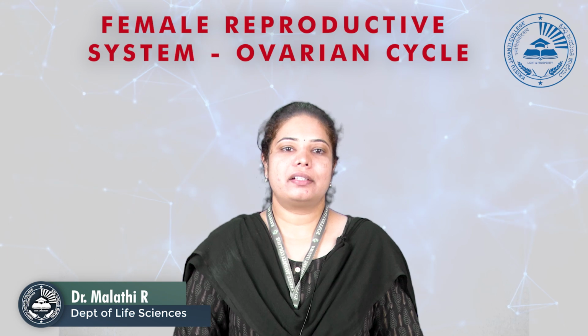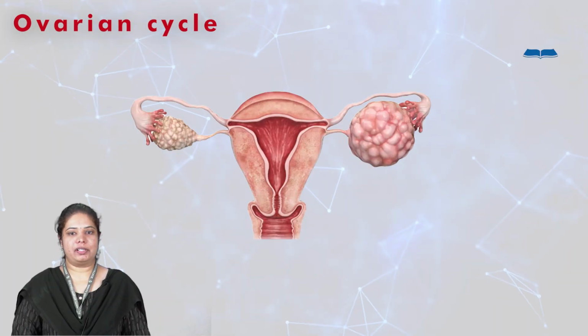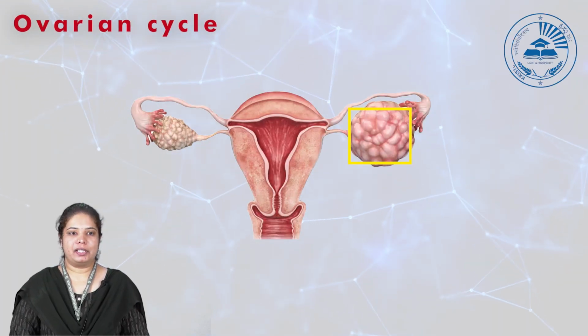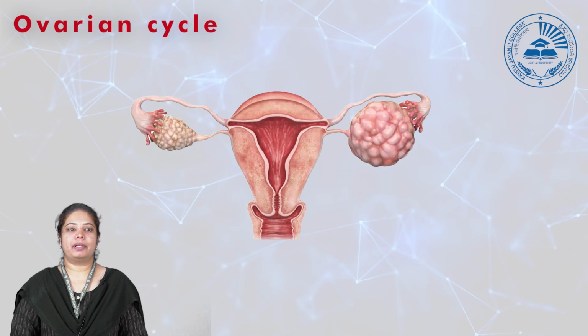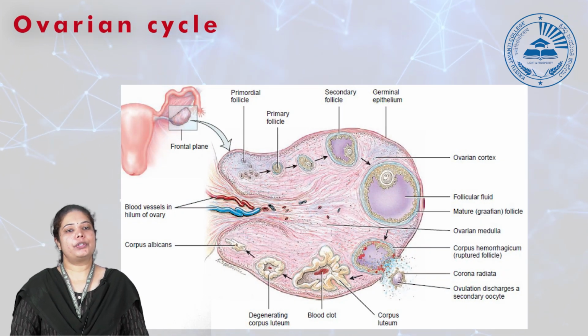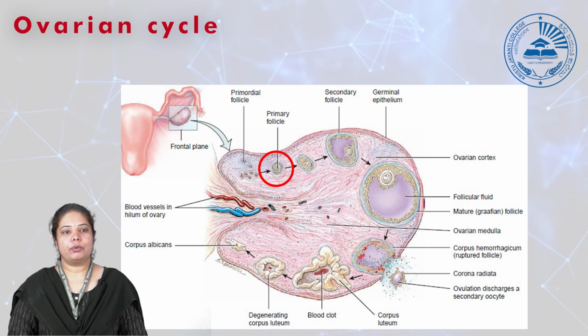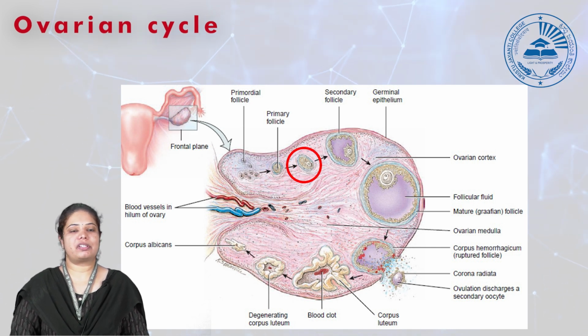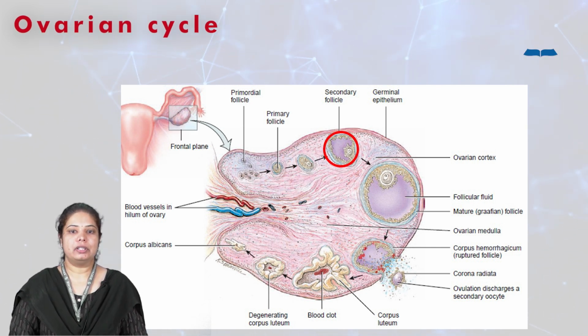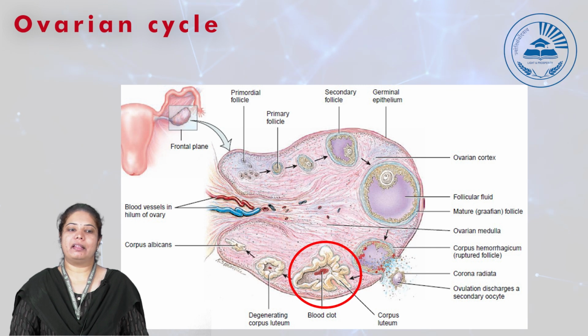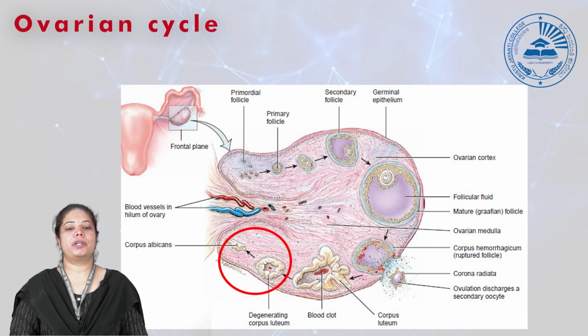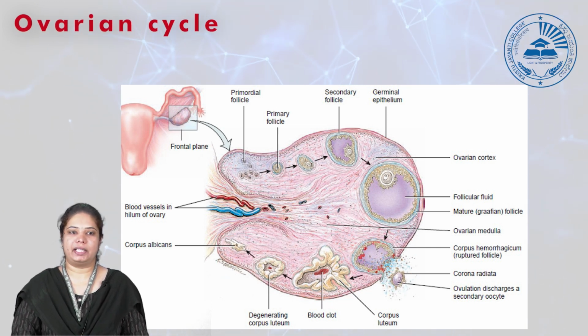The ovarian cycle is a very important cycle in the human system, especially in females, because ovulation happens and the ovum is released, and the fertilization process then takes place. This entire ovarian cycle includes everything from the primordial follicle to the Graafian follicle, then the corpus luteum, and then the formation of the corpus albicans.